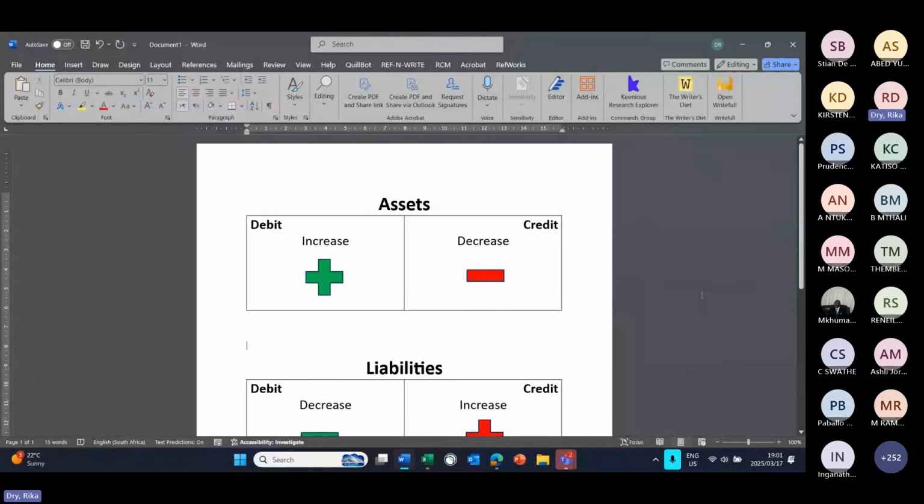Okay, for a start, when it comes to the accounting equation, there are 3 basic rules that you need to memorize. There's no other way to go about it. So the first one you need to know is that assets will always increase on the debit side and they will decrease on the credit side. So what does this mean?